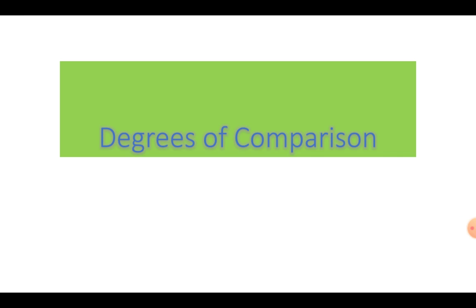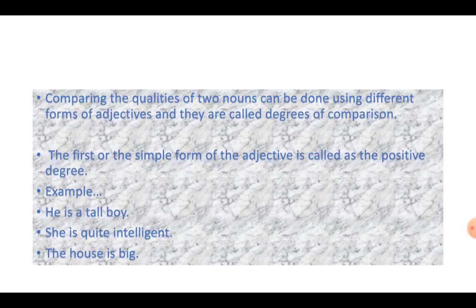Sometimes it happens that we need to compare two people or two places or two things, two qualities of the nouns. So, what do we do that time? For that, we should know the degrees of comparison. How can we compare is understood by degrees of comparison. Now, there are 3 degrees of comparison. There are 3 ways to compare.